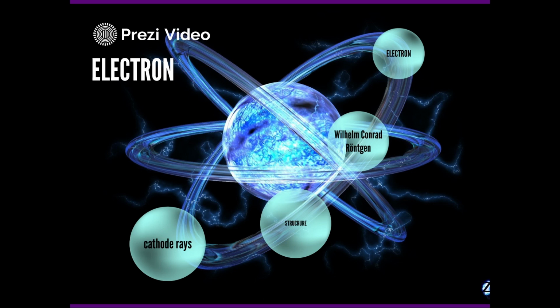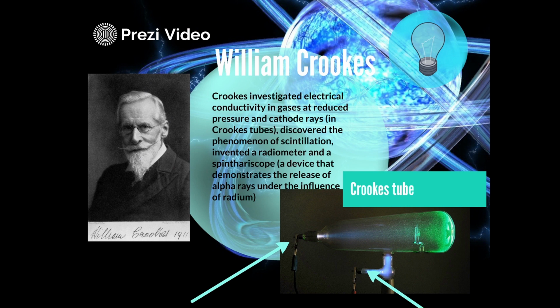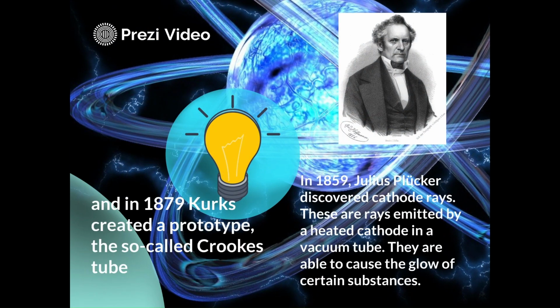Hello everyone, and today I would like to talk with you about the discovery of the electron. Previously, people thought, of course, that matter consists only of molecules and atoms, and then people discovered cathode rays. Plücker discovered cathode rays. But William Crookes created a tube in which you can see cathode rays.